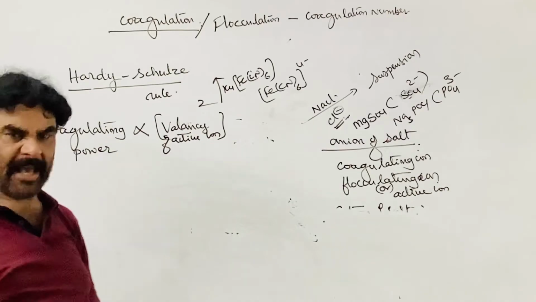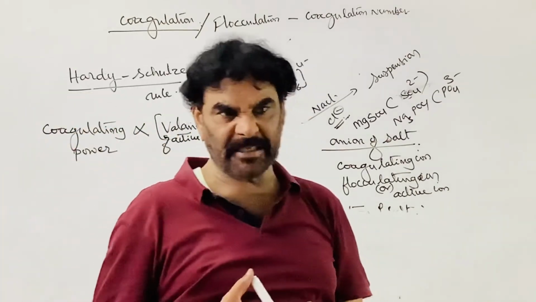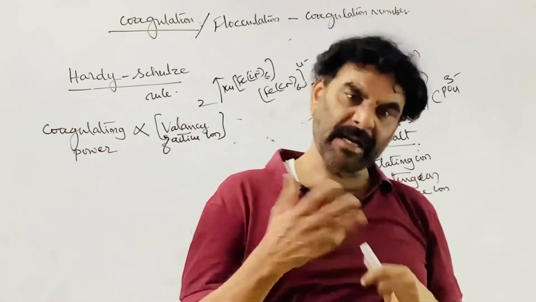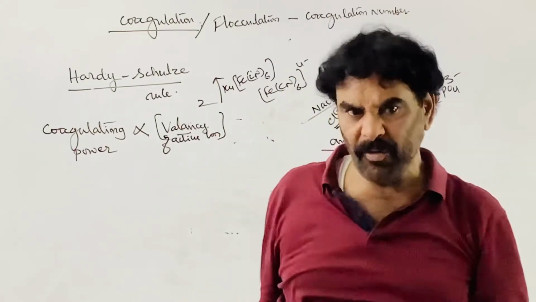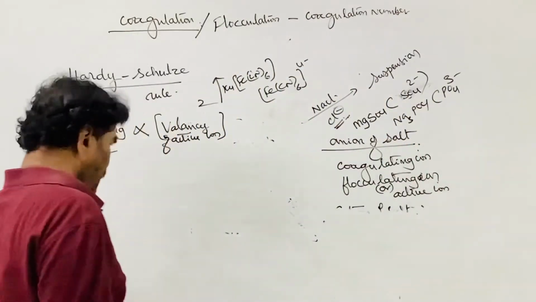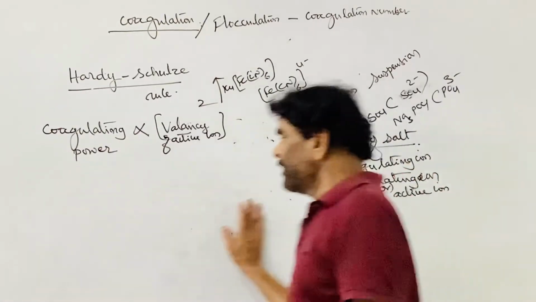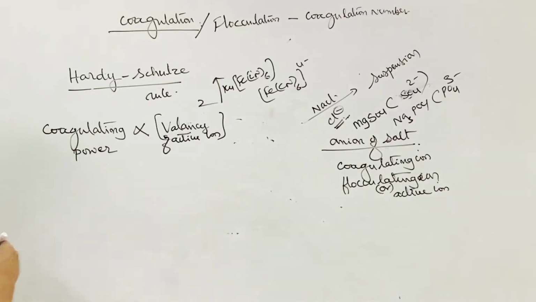The ion with higher valency has the greater capacity to cause precipitation compared to the ion which has the lower valency. There are two things. They have given the quantitative relation. Coagulating power.